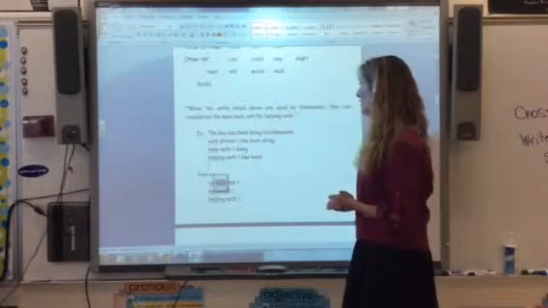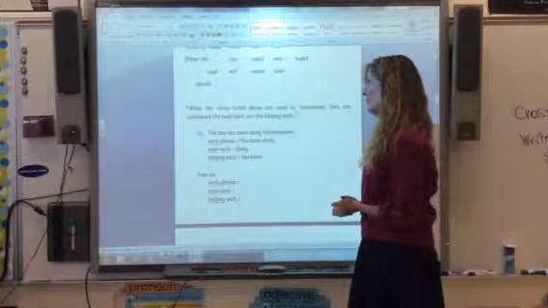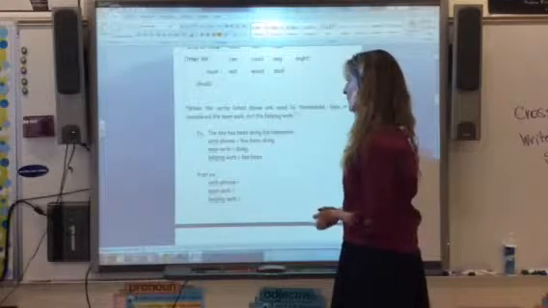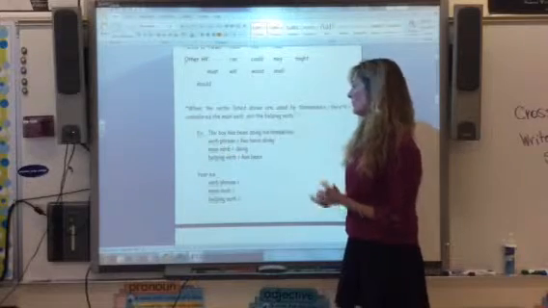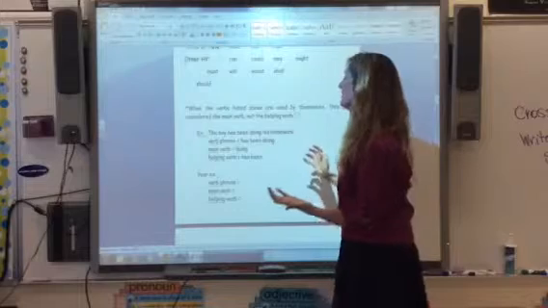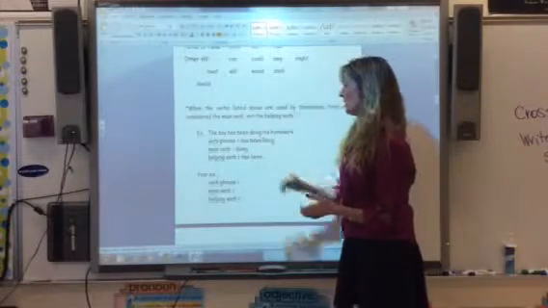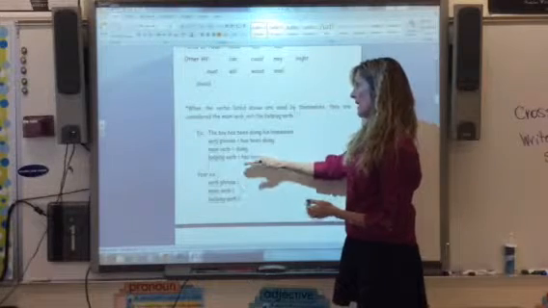When the verbs listed above are used by themselves, they are considered the main verb, not the helping verb. For example, we have: the boy has been doing his homework. The verb phrase, or the predicate part of the sentence, is has been doing. The main verb would be doing. Therefore, the helping verb would be has been.